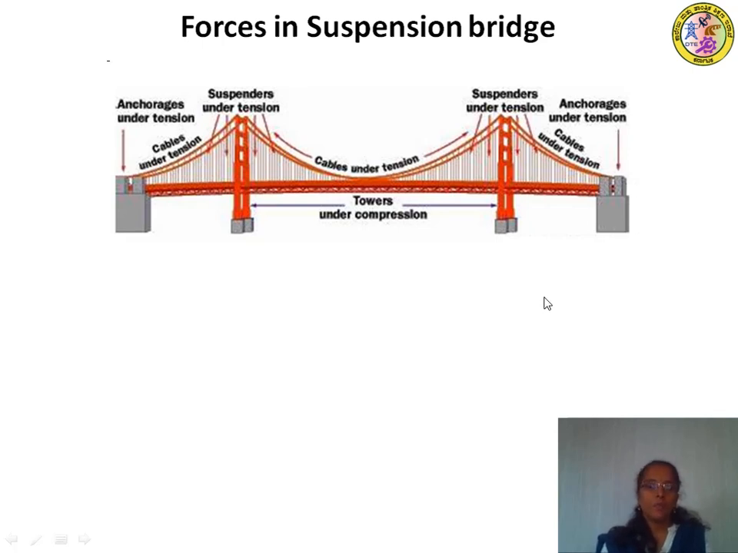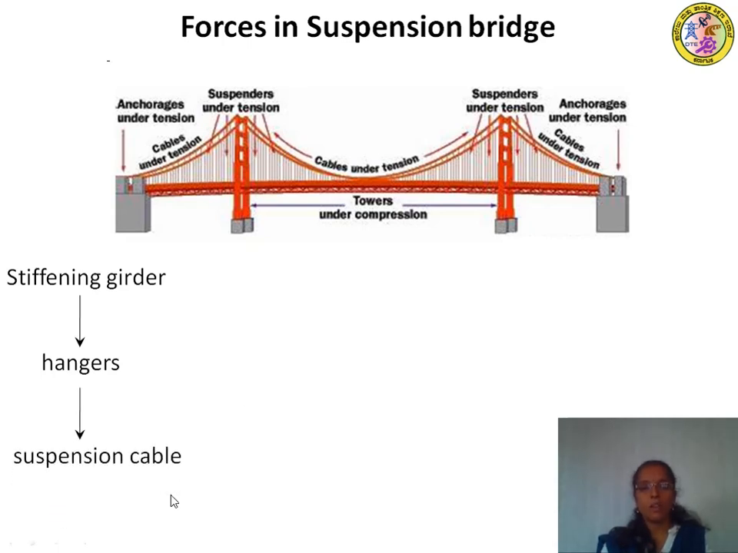So you can see the sequence here. First, the load will be acting on the stiffening girder or the deck slab, which transfers its load to the hanger bars, and then the hanger bars in turn transfer the load to the suspension cable.